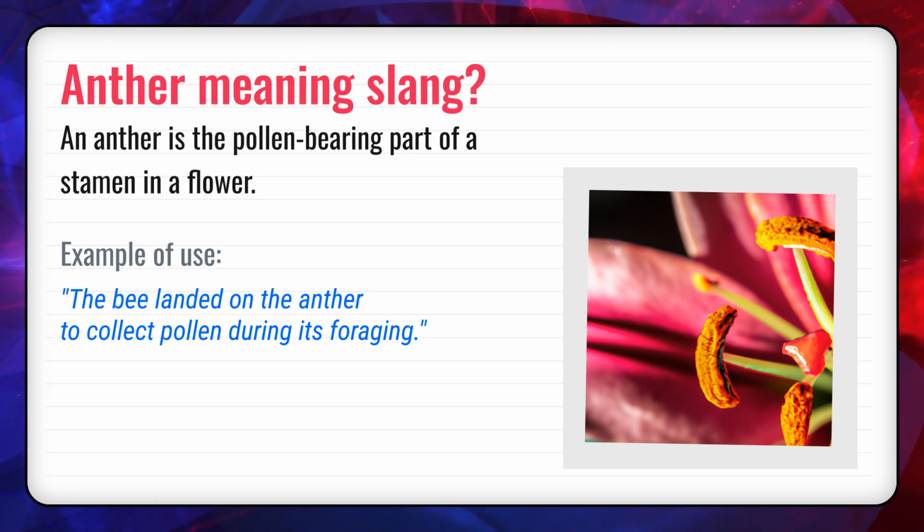Quick recap. Anther means the pollen-bearing part of a stamen in a flower. It comes from the Greek word anthos, meaning flower, and you can use it in sentences like the ones we shared.